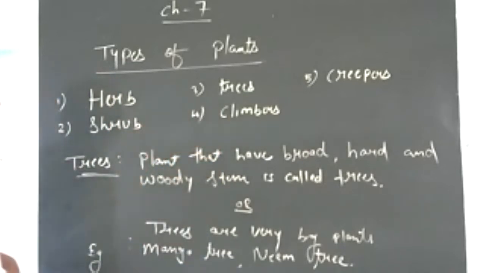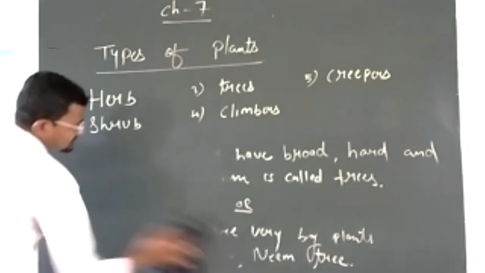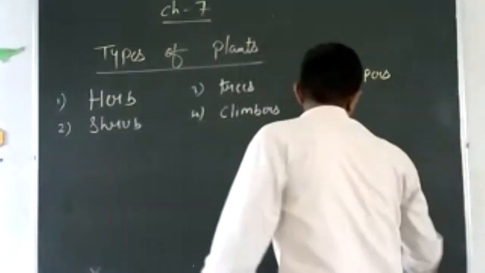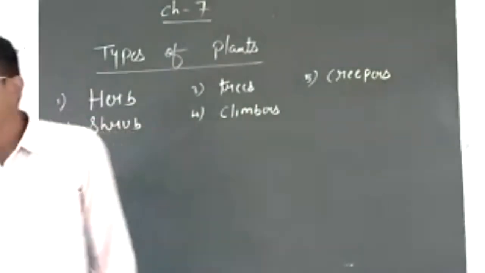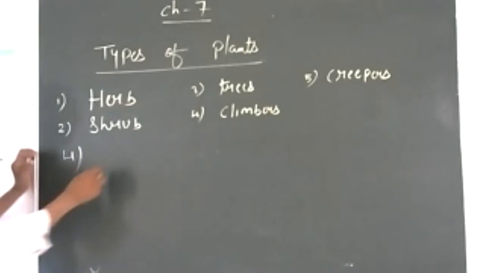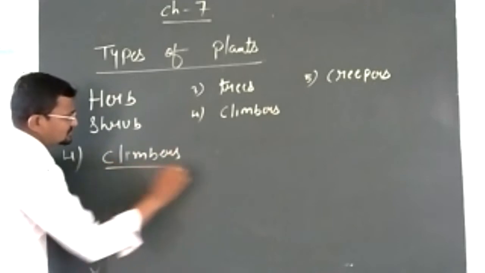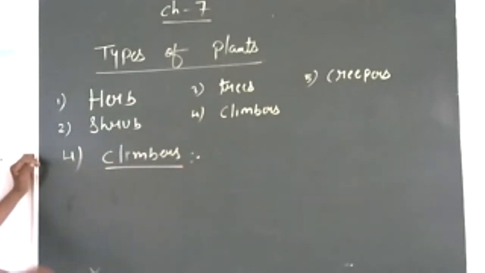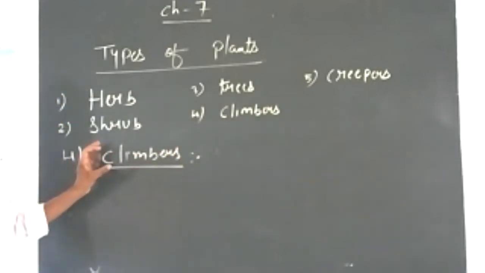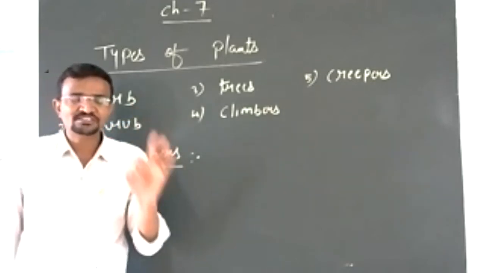Now next, sorry, the fourth one is we have climbers. What are climbers? Climbers are the plants that have weak stems.